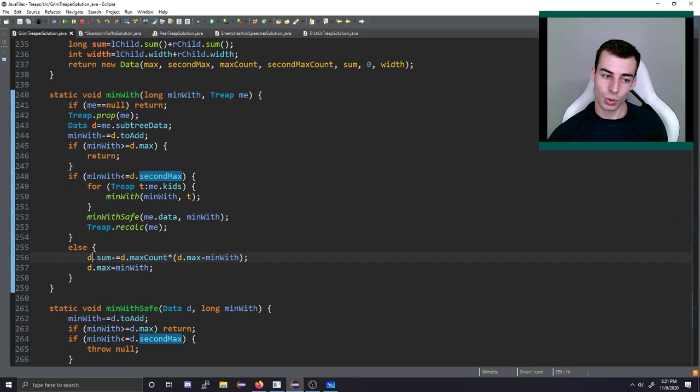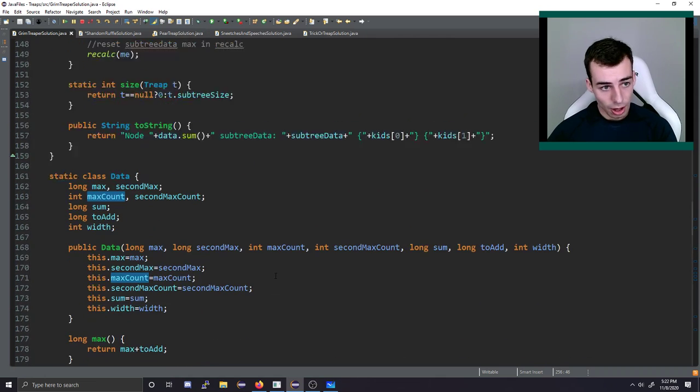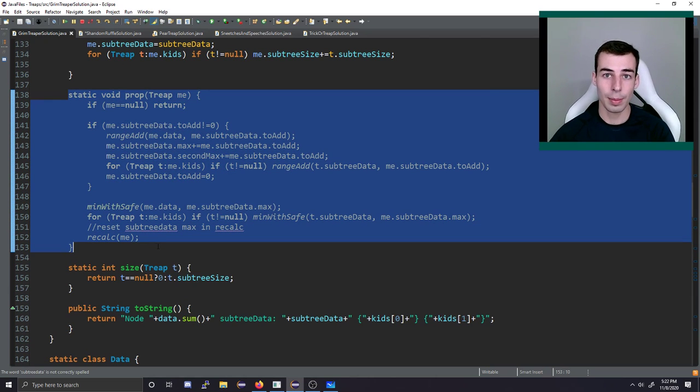And then the other case is we can handle it immediately because that doesn't happen. In that case, we just need to know how many of the max thing are there and how much we decrease it by. Awesome. So then propagation is the same thing that happens in segment tree propagation.